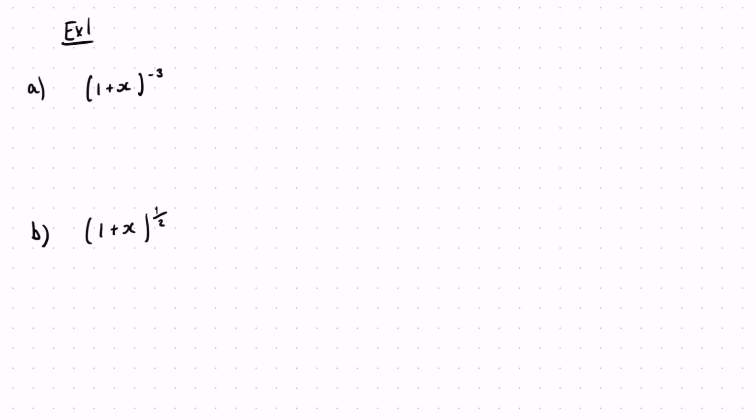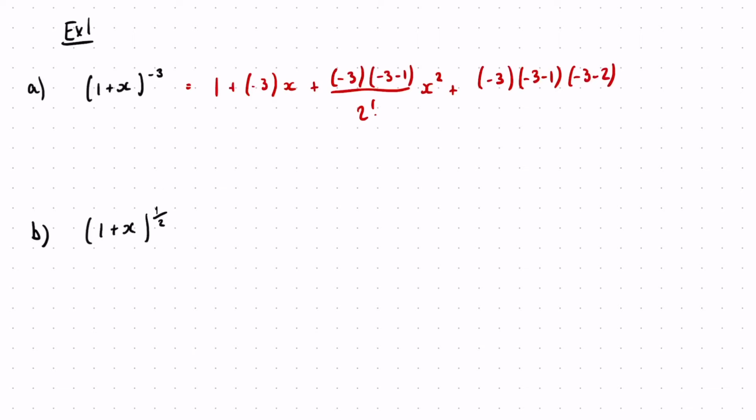Okay? So if I want to expand (1 plus x) to the minus 3, that's going to start off with 1, as it always does, plus my n, which is minus 3, lots of x, plus n(n minus 1) over 2 factorial, which becomes minus 3 times (minus 3 minus 1) over 2 factorial, times my x squared term, plus n(n minus 1)(n minus 2), which is minus 3 times (minus 3 minus 1) times (minus 3 minus 2) over 3 factorial for my x cubed term, and so on and so forth, infinitely.